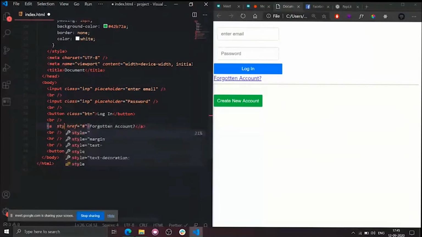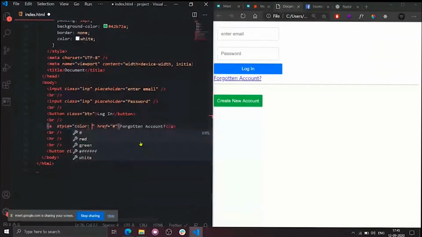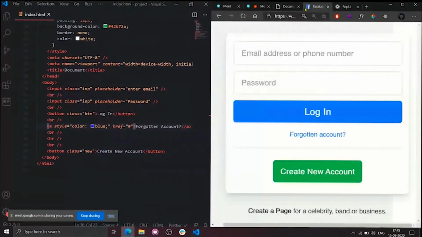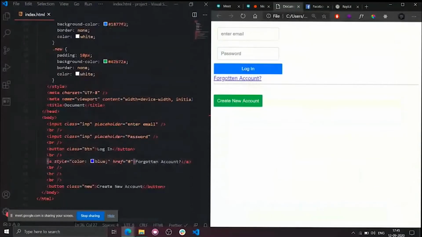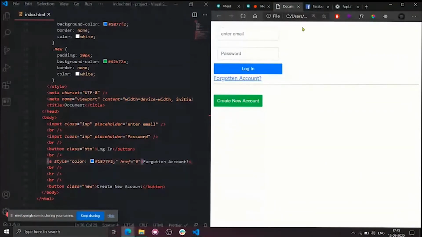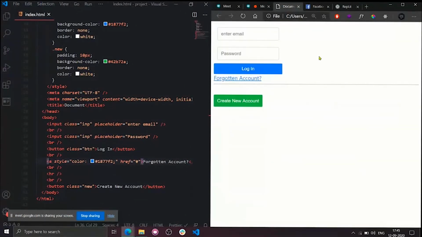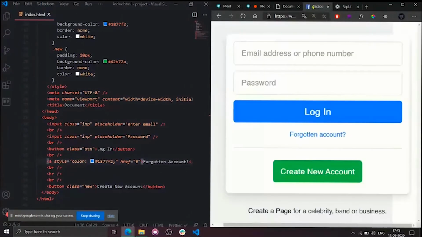So style equals, I need to change the font color, right? So color equals blue, semicolon. So that's it. Not exactly blue, though. This is okay, this button color. So I will copy this color exactly and simply use it here. Okay, now it looks almost equal, as you can see, this one and this one. Okay, so till now, any doubts?